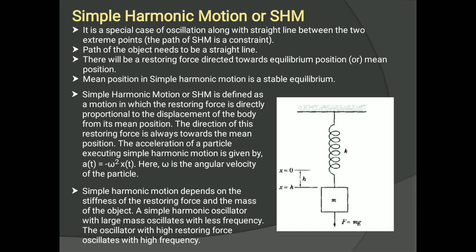So here the force F is equal to mg, the weight of the object. And also, according to the definition of SHM, restoring force is equal to minus kx. F is equal to minus kx, where F is the force, k is the proportionality constant, and x is the displacement, and the minus sign represents that the force and the displacement have opposite directions. Okay, so this is the basic formula for SHM. F is equal to minus kx.